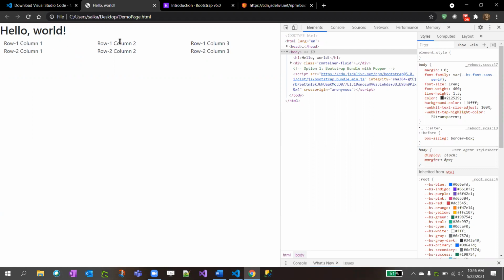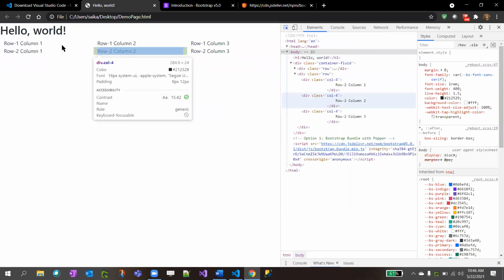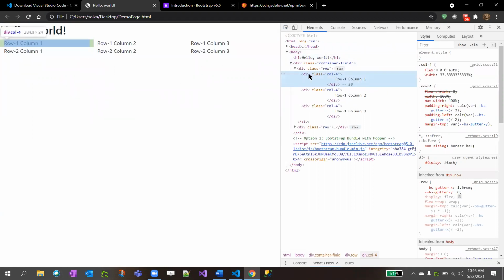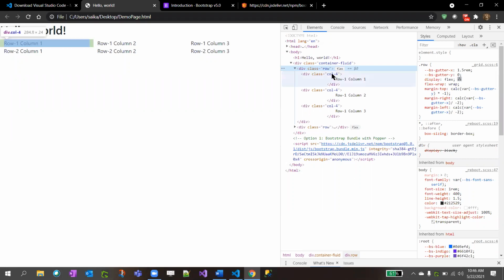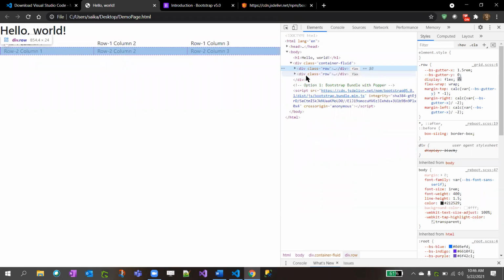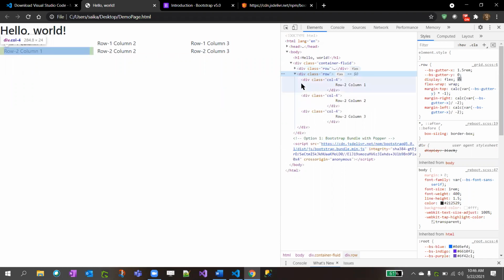So in the first row, it got 3 columns. If you inspect it, right, in the first row you have this row 1. If you click on this div, you will see where that div block is. Div row column 1 is this, row column 2 is this, and row column 3 is this. If you hover on this class row and expand it, just click on this row column 2. This is how you define it, right?